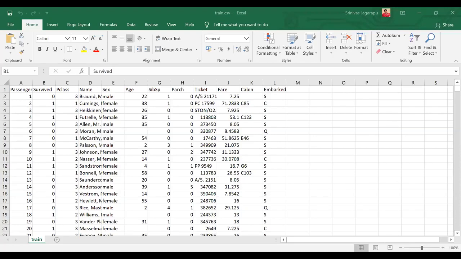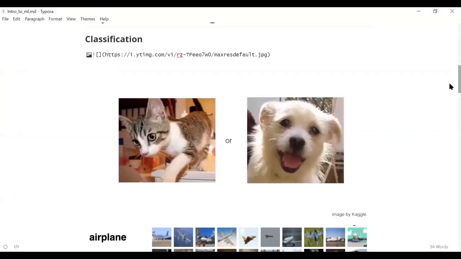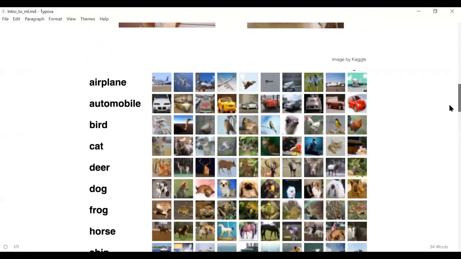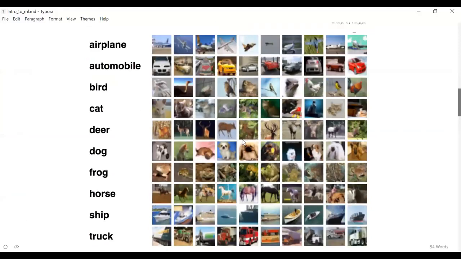Similarly, say I have another data set like this. The data set is called CIFAR10, which is very famous for image classification. There are 10 classes. We are supposed to tell whether it is an aeroplane, automobile, bird, cat, dog, deer, frog, horse, ship, or truck. So you have 10 categories of images, and based on looking at an image, you are supposed to tell which category it belongs to, right? So now you can see the target variable can take only 10 values. Out of these 10 values, it can be anything.